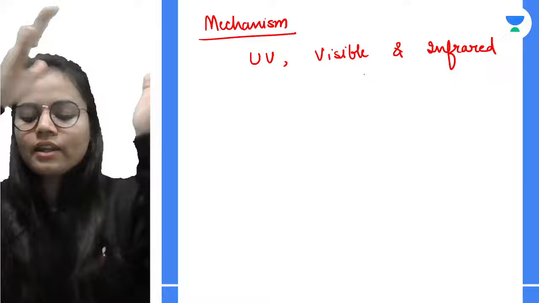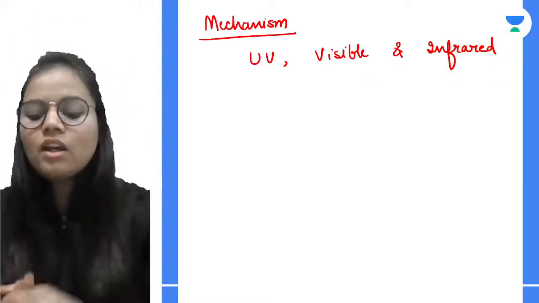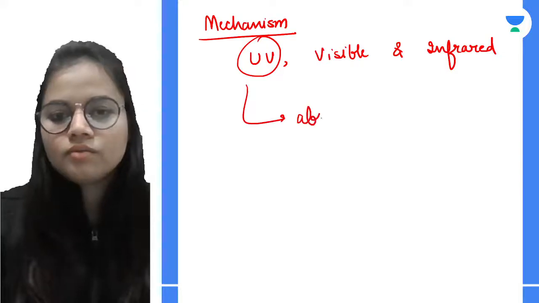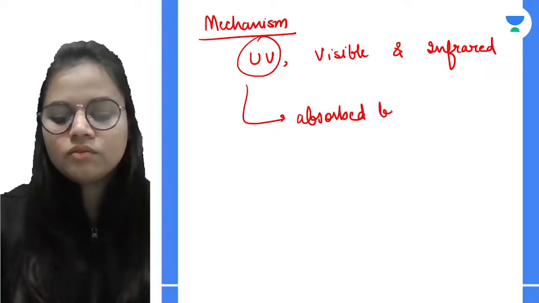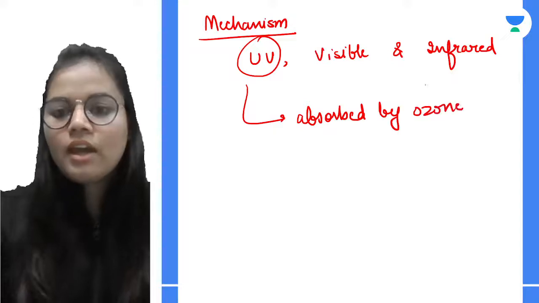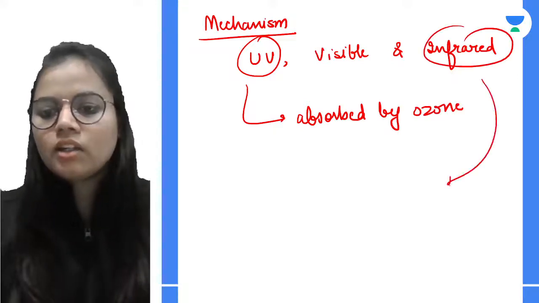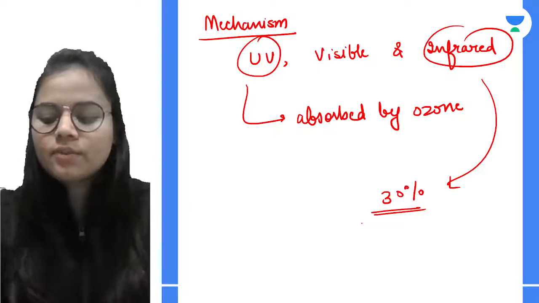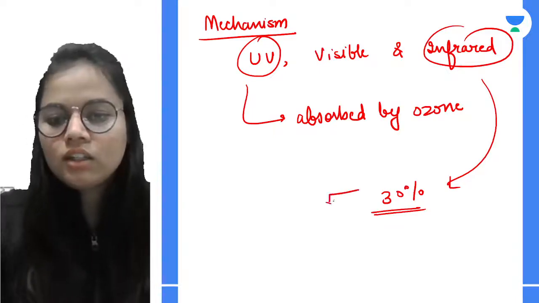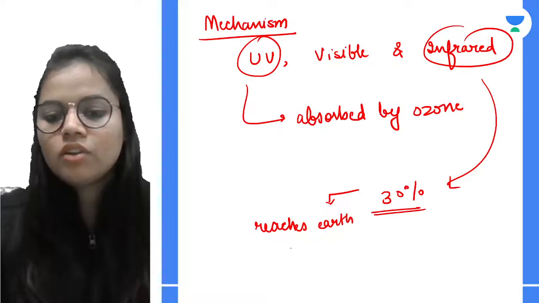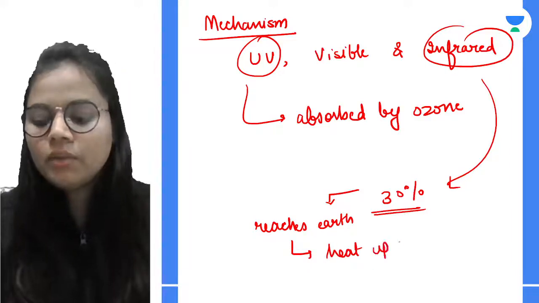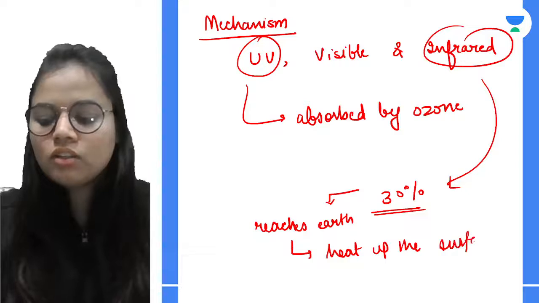Now as the sunlight passes through the atmosphere, the ultraviolet radiation is absorbed by ozone. And approximately 30% of the radiation reaches the Earth's surface, and it will heat up the surface of the Earth.